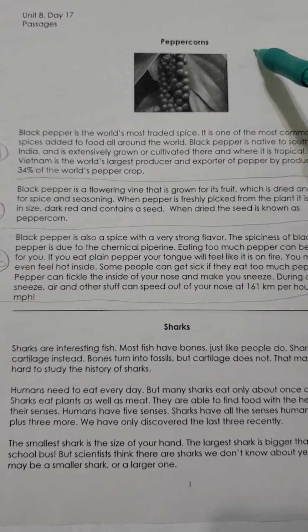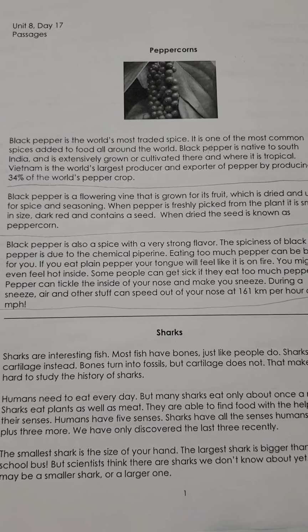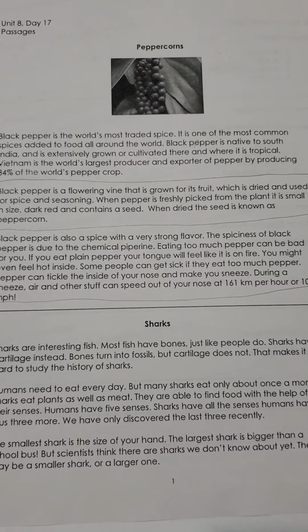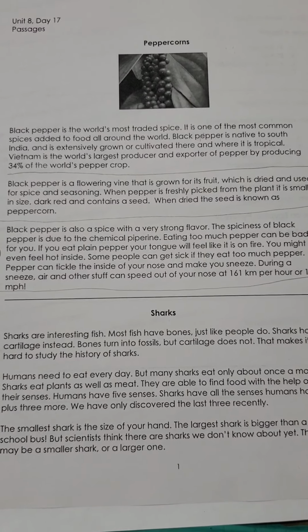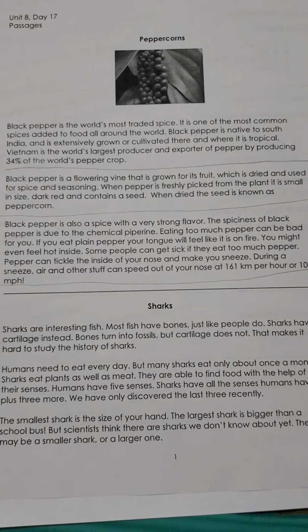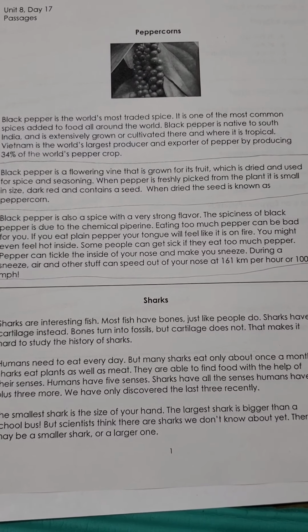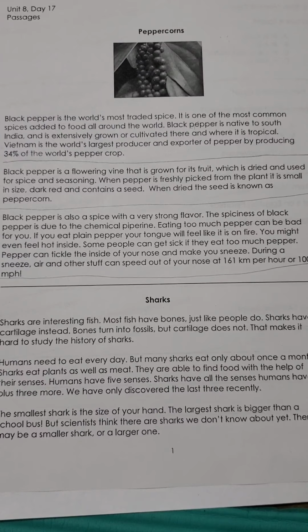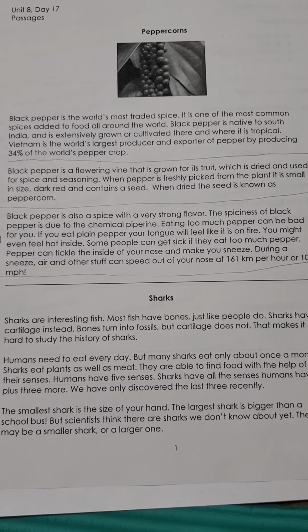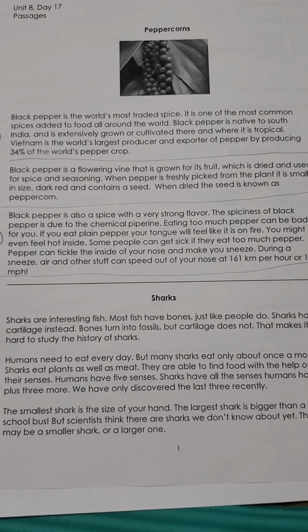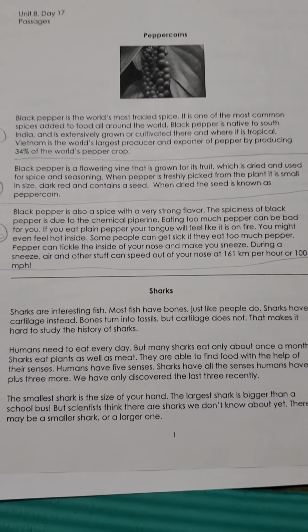The title starts with peppercorns. Black pepper is the world's most traded spice. It is one of the most common spices added to food all around the world. Black pepper is native to South India and is extensively grown or cultivated there and where it is tropical. Vietnam is the world's largest producer and exporter of pepper by producing 34% of the world's pepper crop.